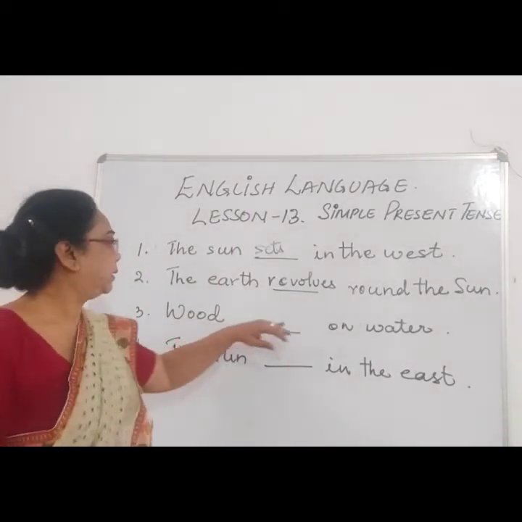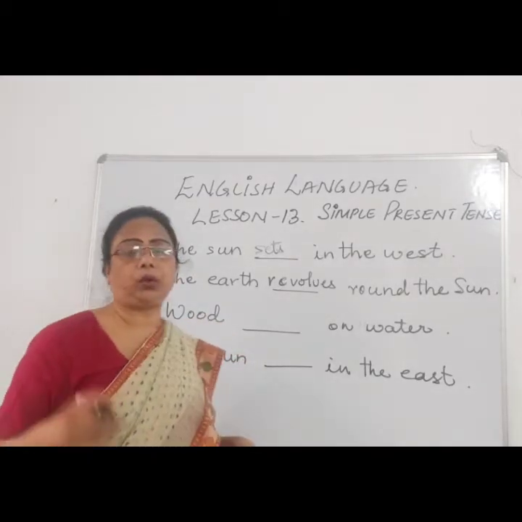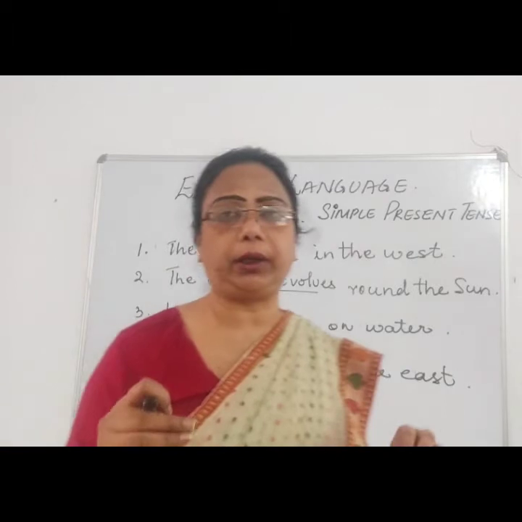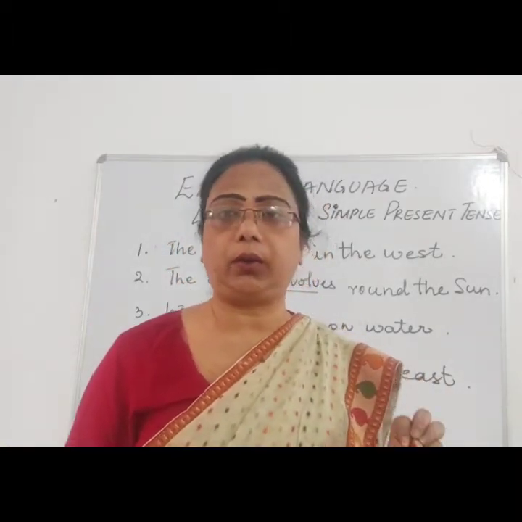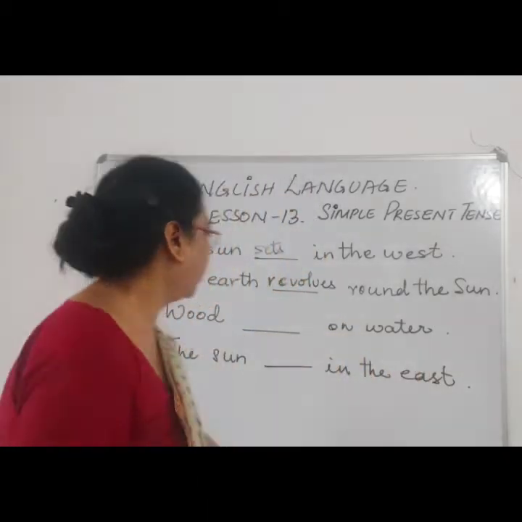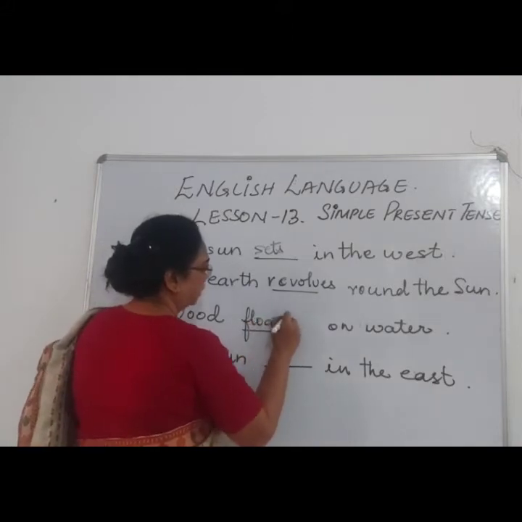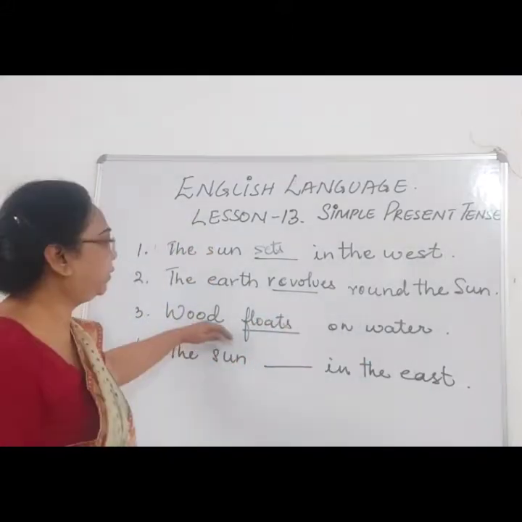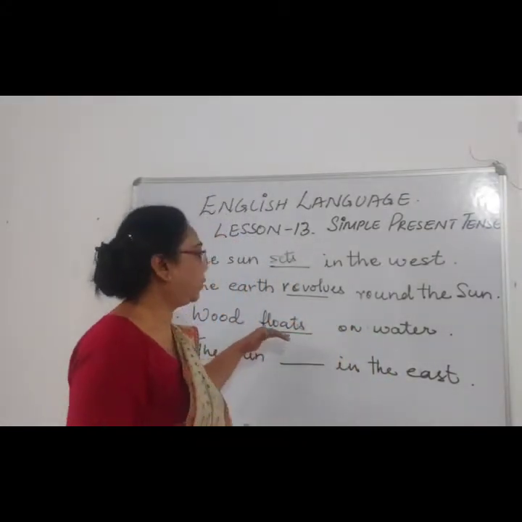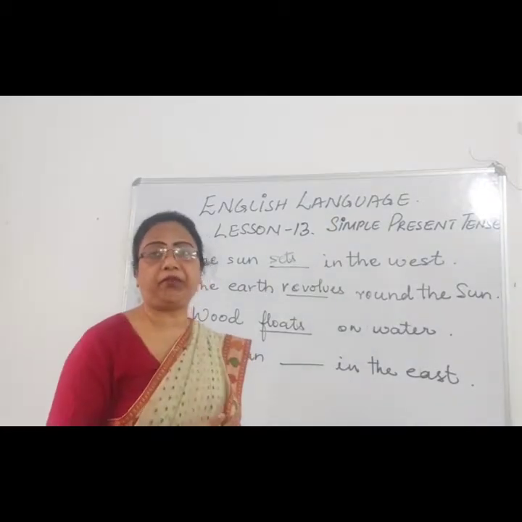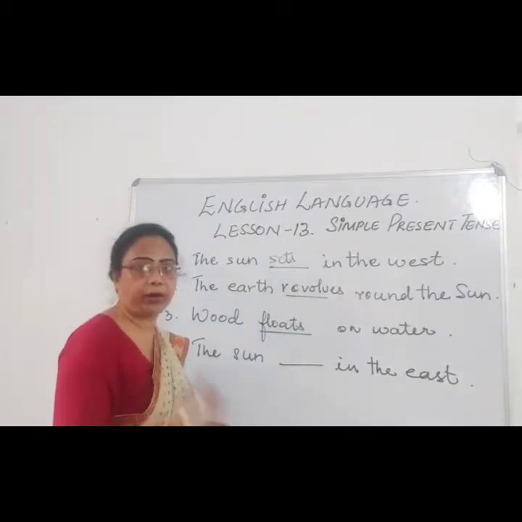Now, the wood dash on the water. Now wood is light. When you throw the wood on the water, what happens? It floats. The wood floats on the water. All these sentences are telling us about the permanent truth, the facts, like it happens every day, regularly.